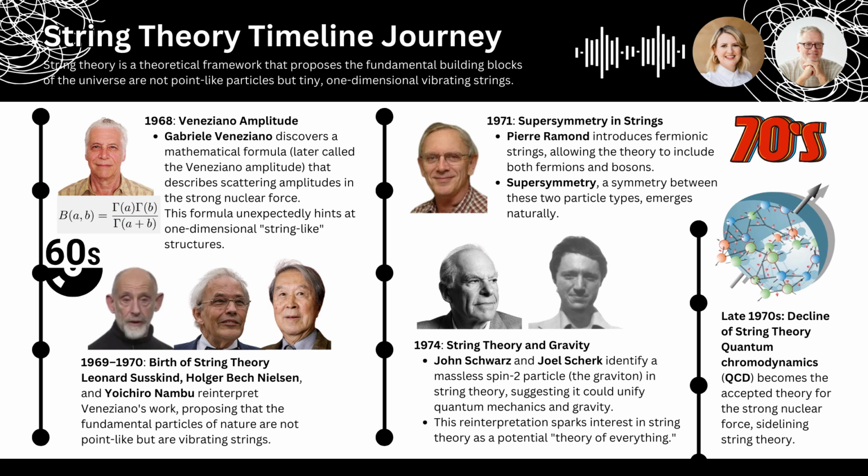Exactly. And then, just a few years later, in 1974, John Schwarz and Joël Scherk made a discovery that sent shockwaves through the physics community. They were studying the different particles predicted by string theory when they stumbled upon something truly remarkable. This is where things get really interesting, right? Absolutely. They found that string theory predicted the existence of a massless particle with a spin of 2. And guess what? This particle fit the description of the graviton, the hypothetical particle that carries the force of gravity.